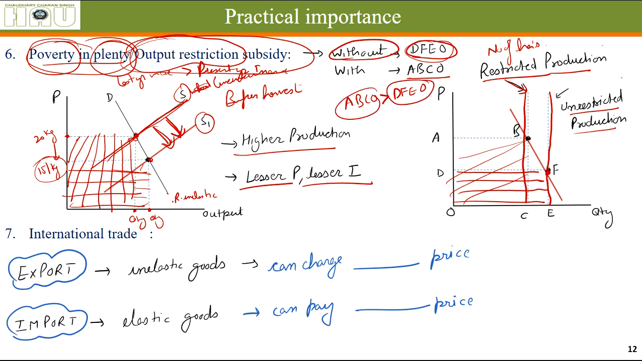So due to the output restriction subsidy, the income of the farmers has increased a lot, and this is a common practice in most of the developed countries. This is what they are doing. They are giving subsidy per hectare.